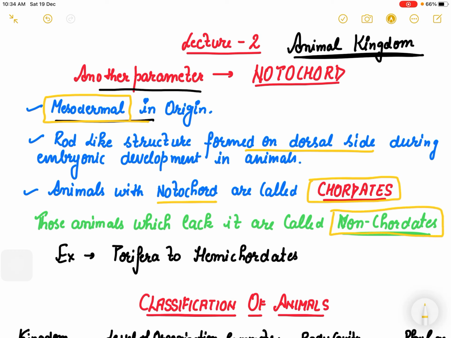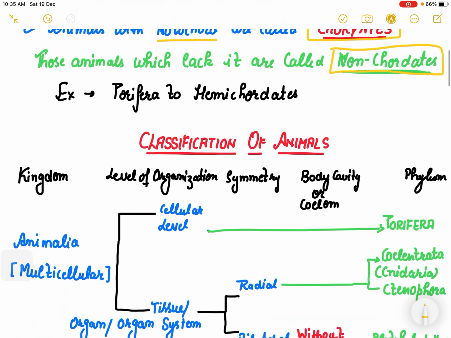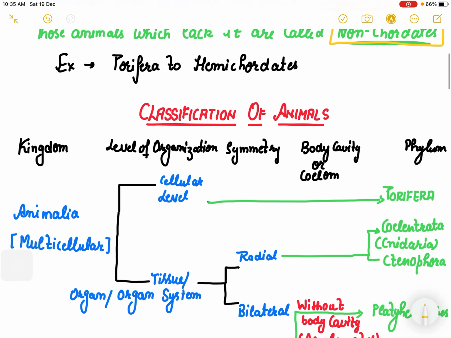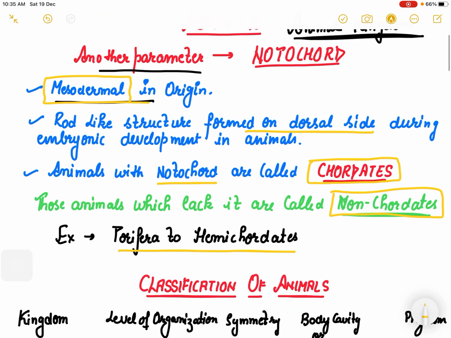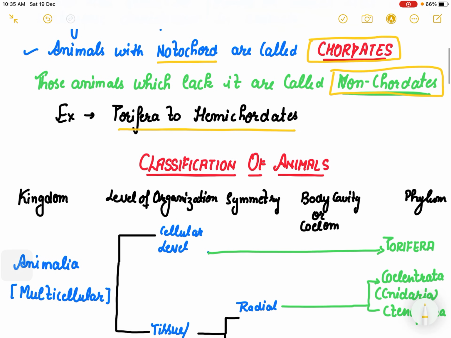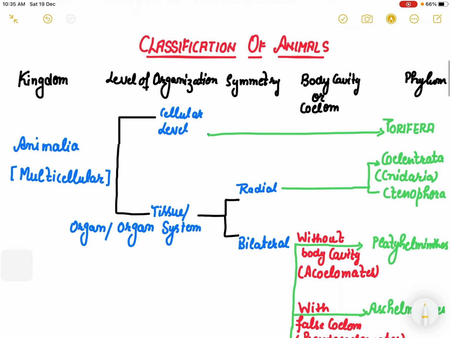And who are non chordates? All the phyla from porifera to hemichordates, which includes your annelids, ctenophora, cnidarian, platyhelminthes, aschelminthes. All these animals from porifera to hemichordates are known as non-chordates. So this was another feature to define, or to keep the animals into different categories.